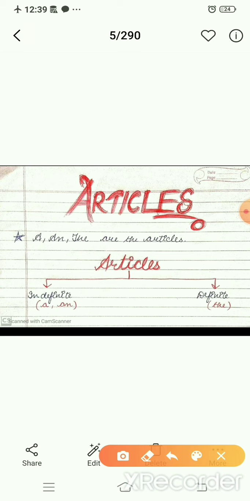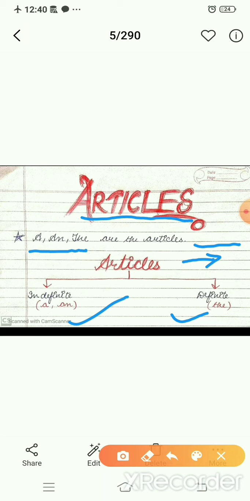Now I am going to explain your topic of articles. How many articles are there? As I have already told you, a, an and the are the articles. This is very simple, but how many types of articles are there? There are two types of articles: indefinite and definite.